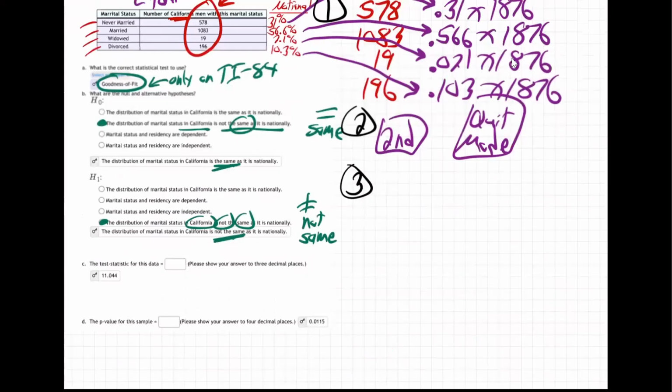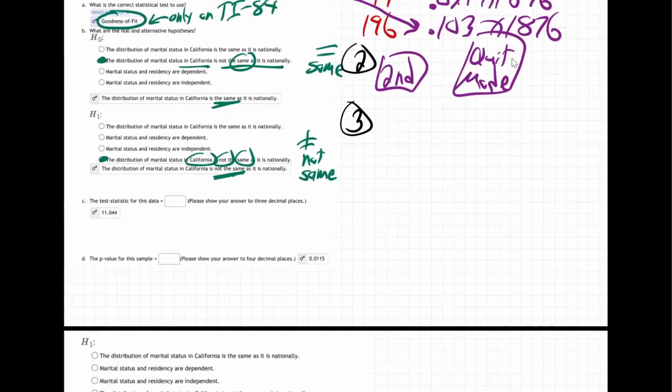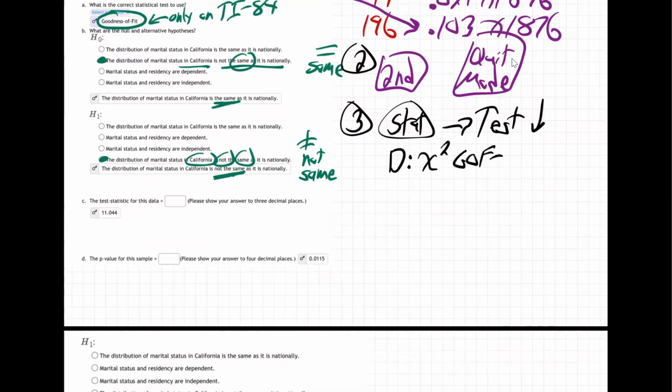So let's go back to the calculator at that point. We're going to hit stat, go over to tests, and go way down to the X squared, or chi-squared, which is actually a Greek letter. GOF test, goodness of fit test. Again, this is only on the TI-84. If you have a TI-83, you won't have that.